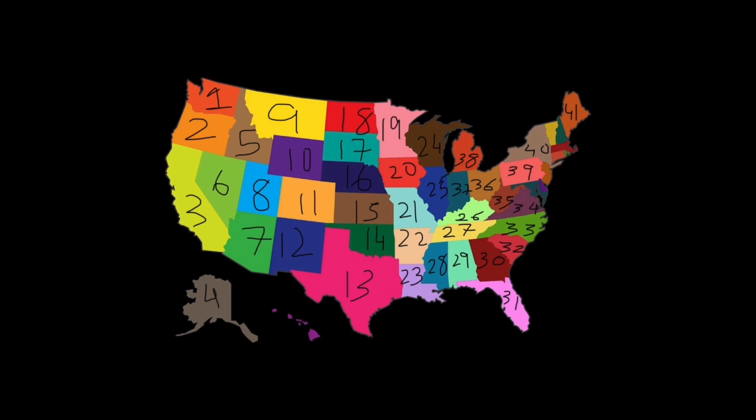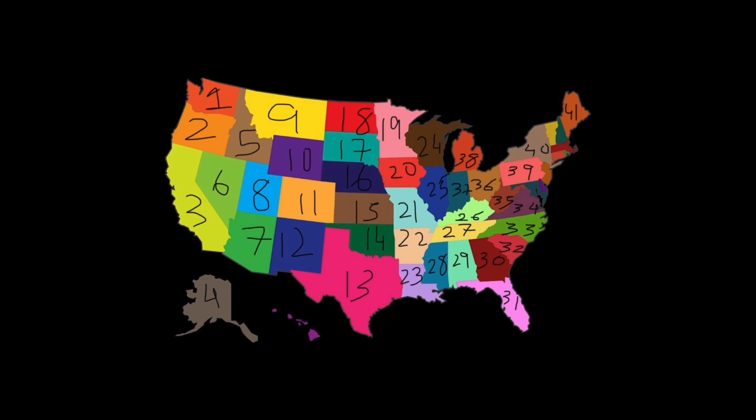First up at the very bottom of the screen is Hawaii, the chain of islands in the Pacific Ocean. So 42 is Hawaii. 43 is the state just to the west of Maine, that is New Hampshire. 44 is to the west of New Hampshire, Vermont. 45 is the state just south of both New Hampshire and Vermont, that is Massachusetts. 46 is south of Massachusetts, Connecticut.